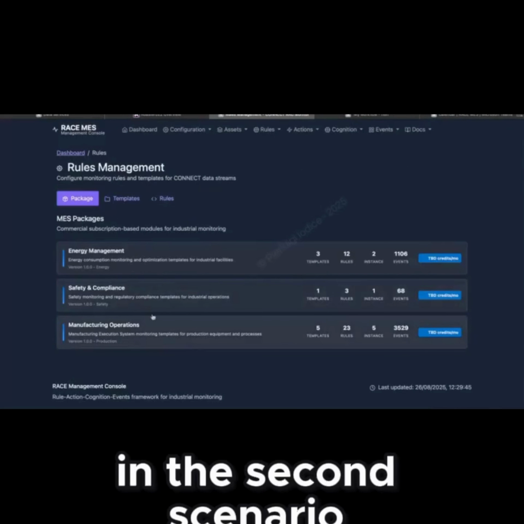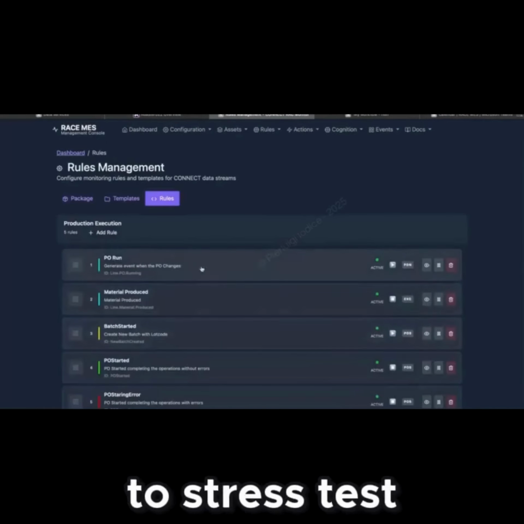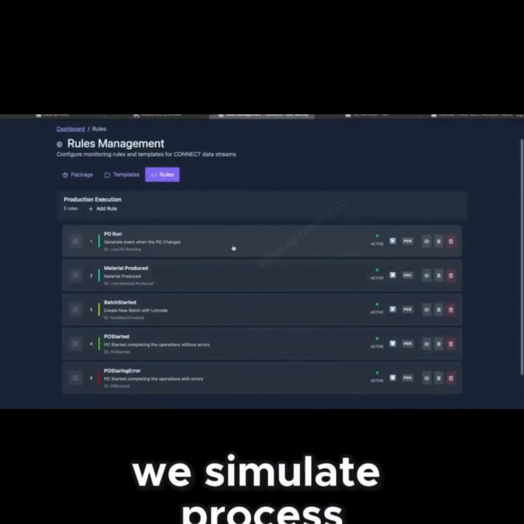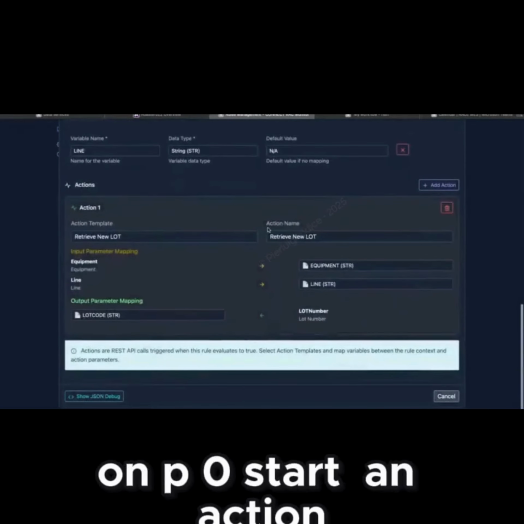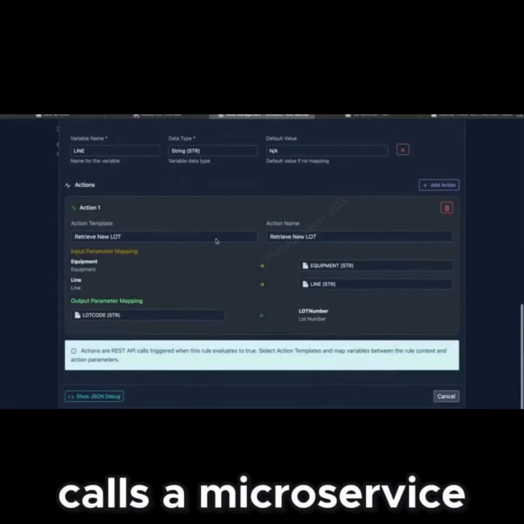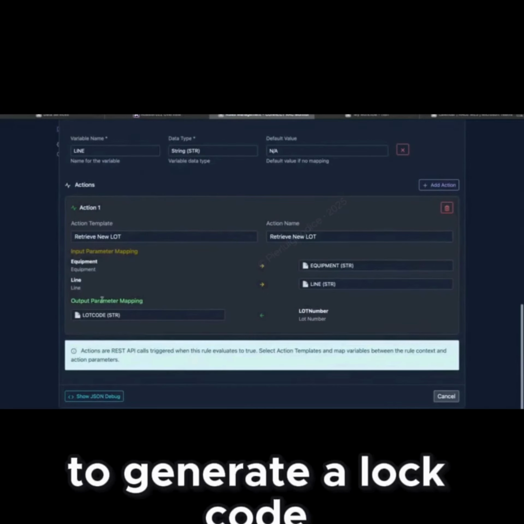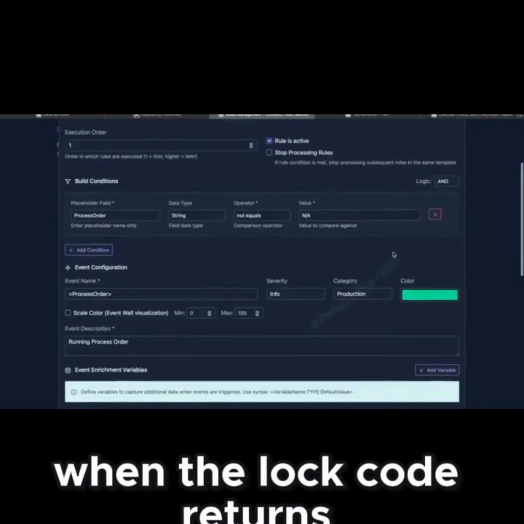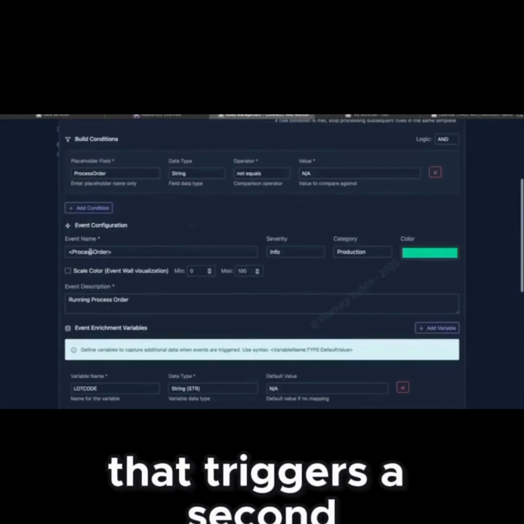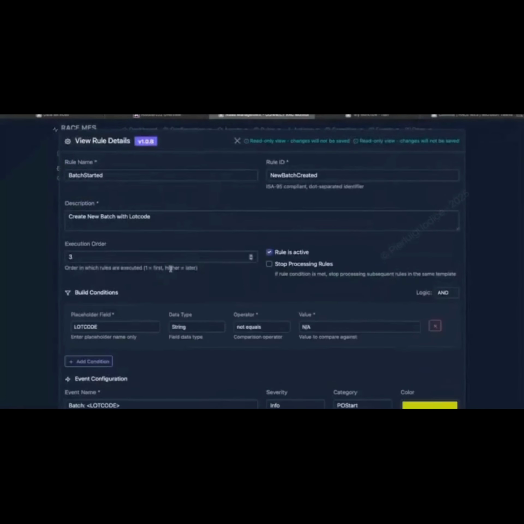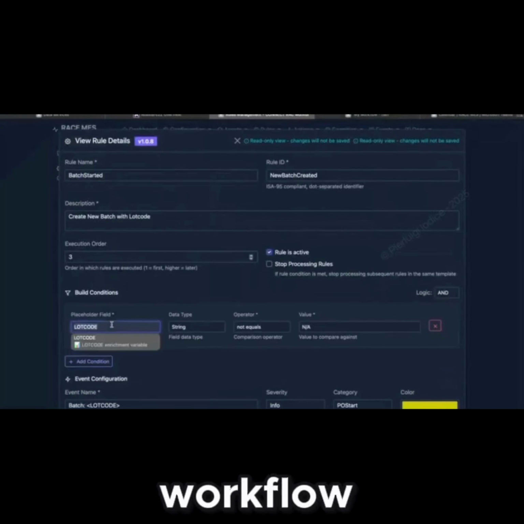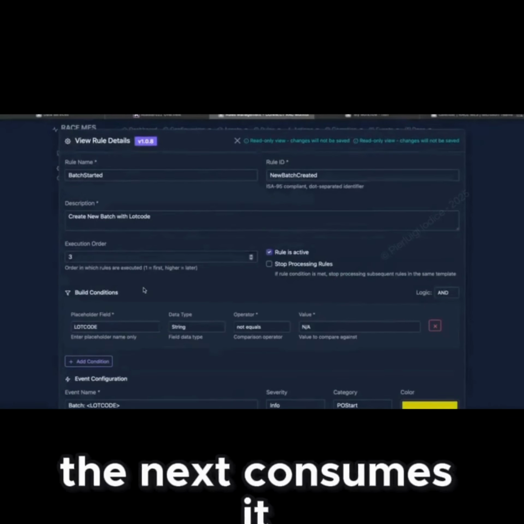In the second scenario, we raise the complexity to stress test the prototype. We simulate process order start, a core manufacturing execution moment. On PO start, an action calls a microservice to generate a lot code. When the lot code returns, it emits a new event that triggers a second action, a microservice to download parameters to the PLC. This is an event-driven workflow. One event produces data, the next consumes it.